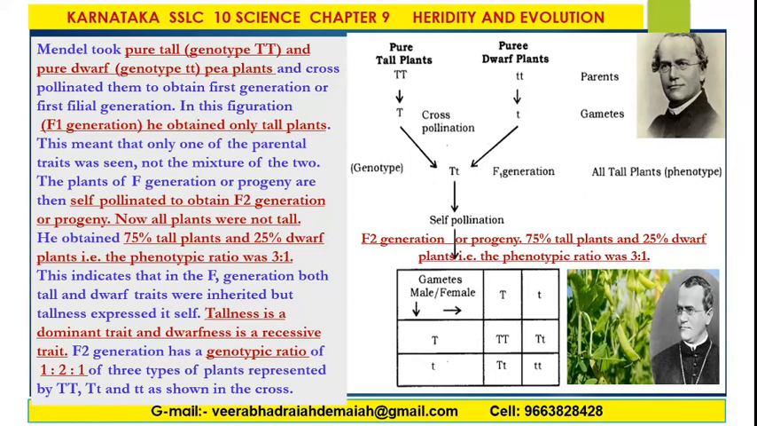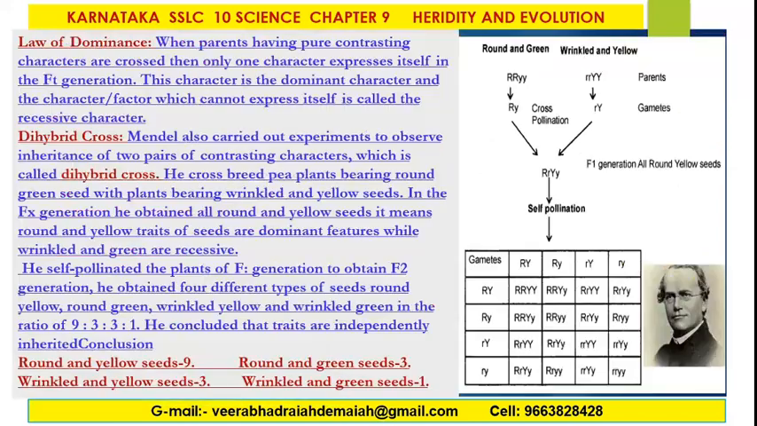The F2 generation has a genotype ratio of 1:2:1 of the three types of plants represented by TT, Tt and tt.